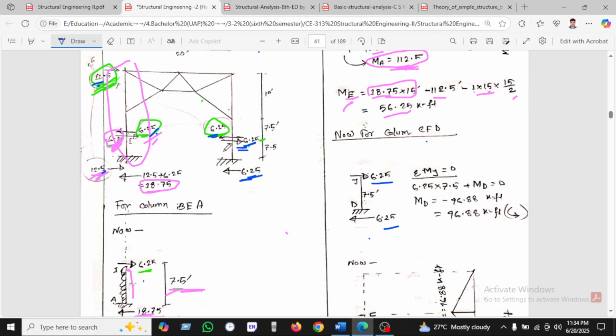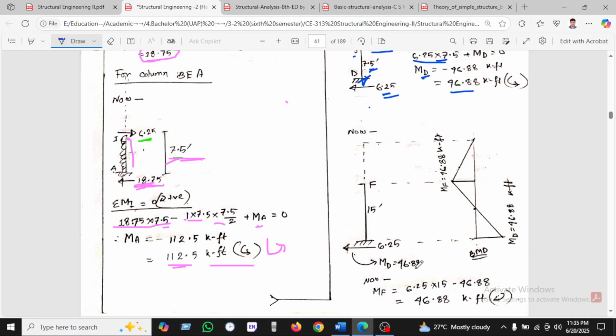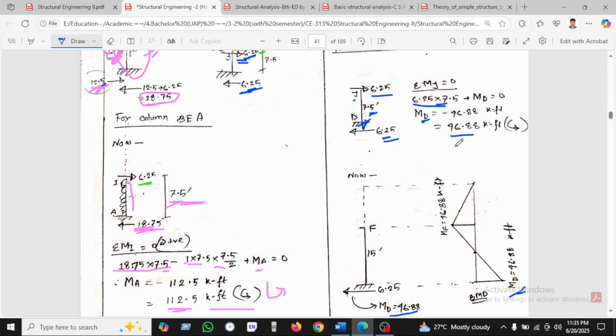Now we can take the moment at point J. This is the point J. We know the 6.25 force into the perpendicular distance is 7.5, and finding the moment at point D, it is 46.88. So this point's moment is 46.88.